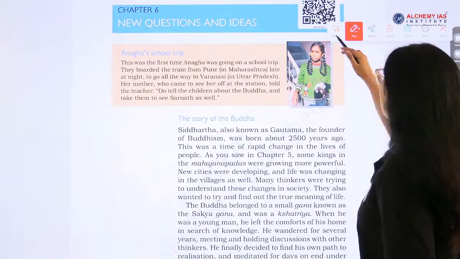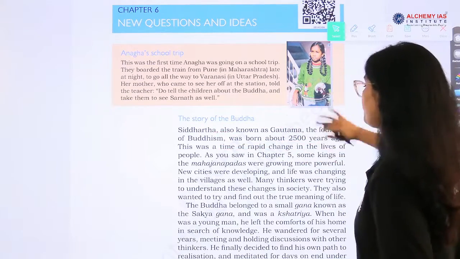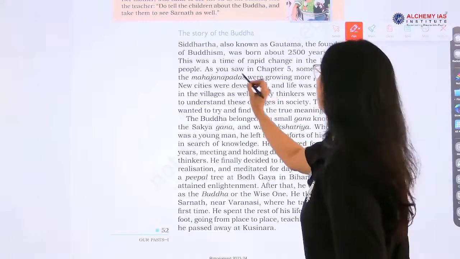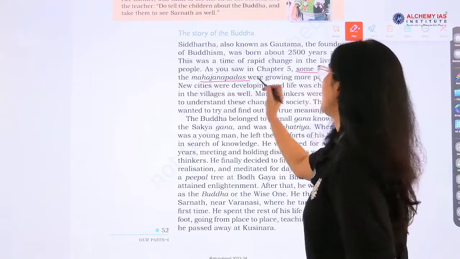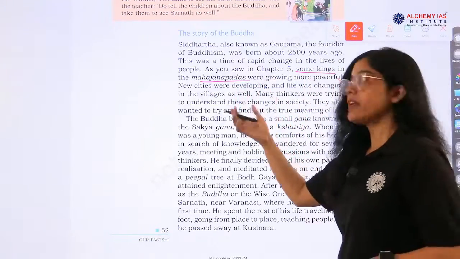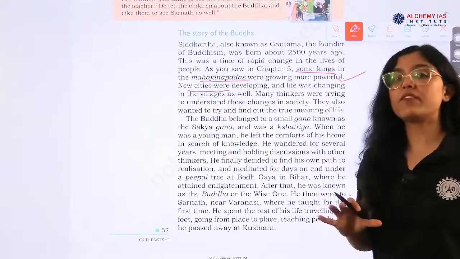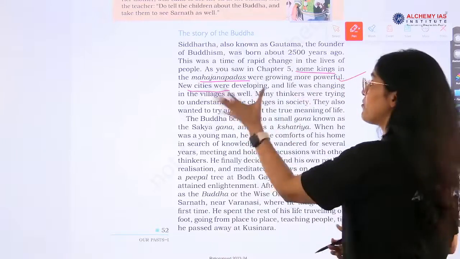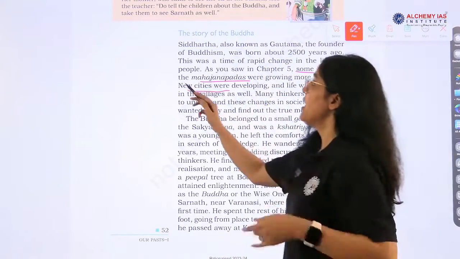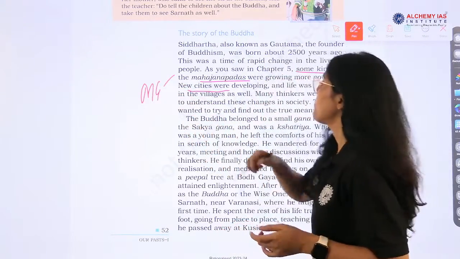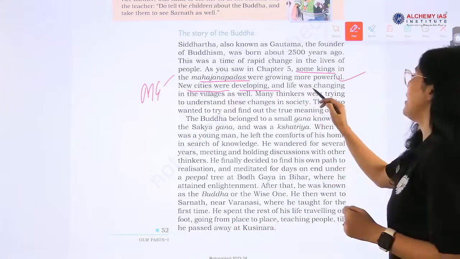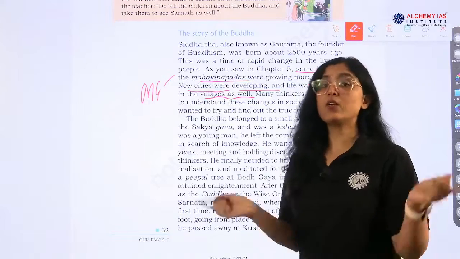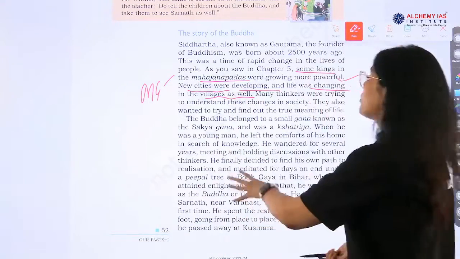And what happened with this rapid change? Some kings in the Mahajanapadas were growing more powerful, right? Some of the Mahajanapadas gained popularity, like Magadha. New cities were developing. Life was changing in the villages as well. Not only in cities, but in villages also life changed.